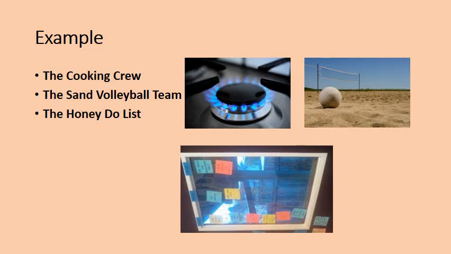Honey-do list means, see, what we basically do when we get up in the morning is we try to make a list: this is the list, I will do these tasks today. So I am the owner, I am the product owner, making the list of tasks I will do today.